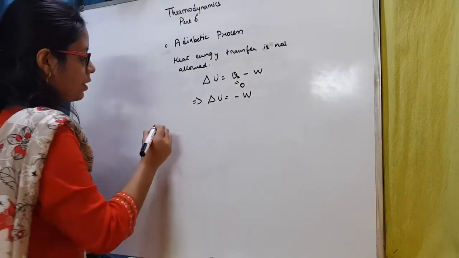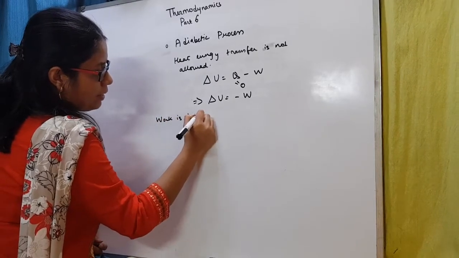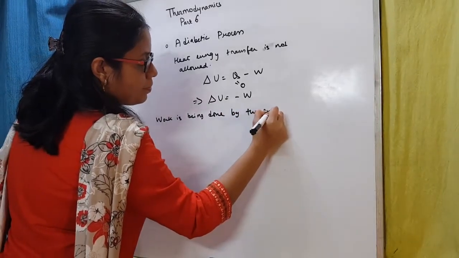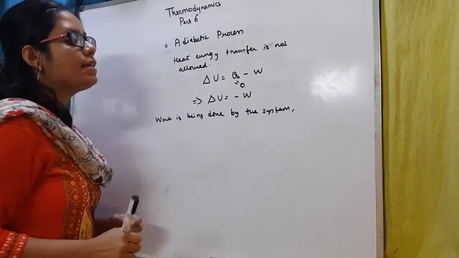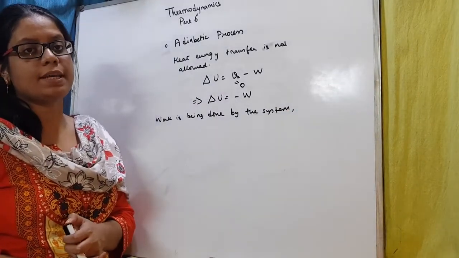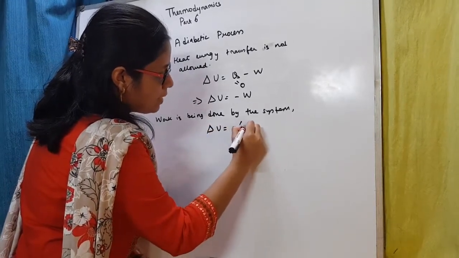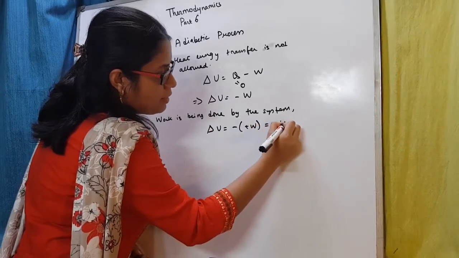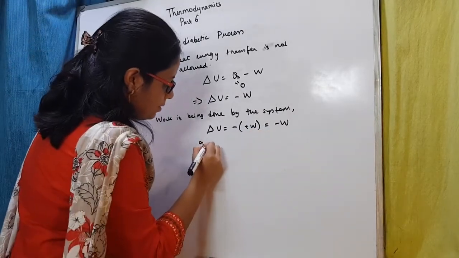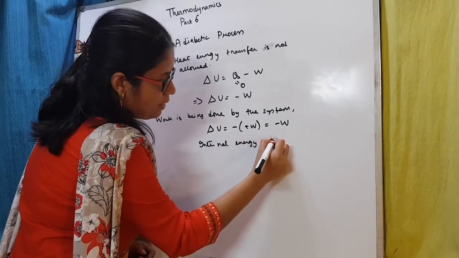Now if work is being done by the system, what is the sign of work? When work is being done by the system, then the work is taken as positive, right? So in that case, delta U will be equal to minus W. That is, the internal energy of the system will decrease.